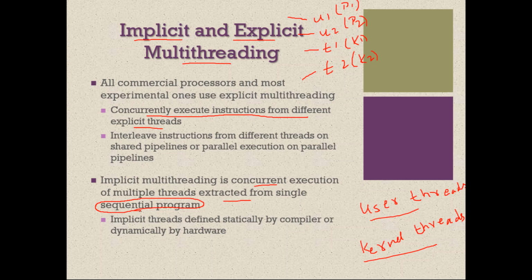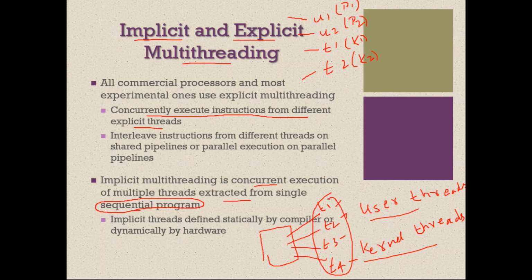It means that there is only one program, and in this program there are different threads, like T1, T2, T3 and T4. Now the processor is executing T1 for some time, T2 for some time, T3 for some time, and T4 for some time. So this type of multi-threading is called implicit multi-threading.